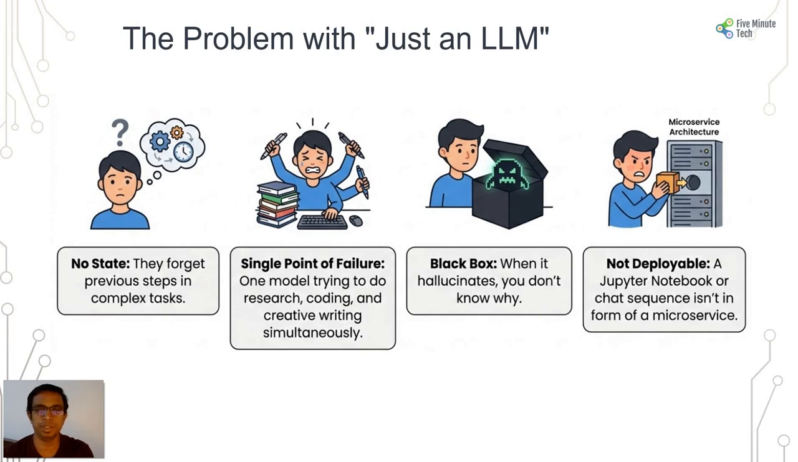When it hallucinates, we don't know exactly why, and we don't know how it will go and self-correct. We need to give it repetitive prompts to align its path, and then there is no proper way of deploying such an LLM-based solution. A Jupyter notebook or a chat sequence isn't enough in the form of a microservice which you can plug and play in production.